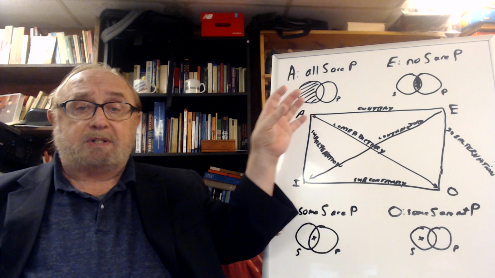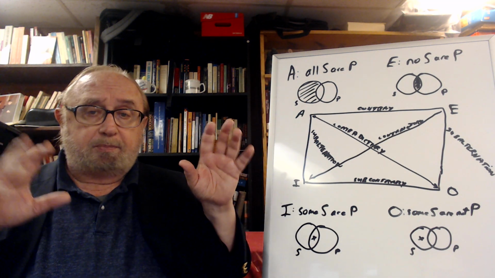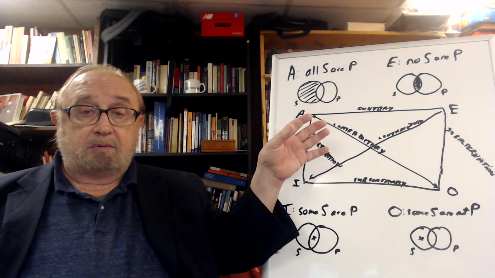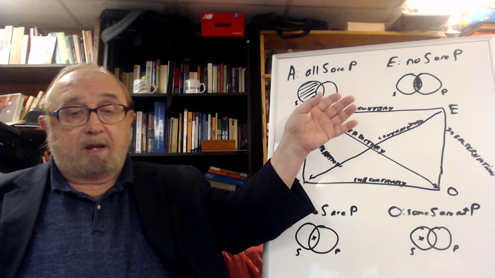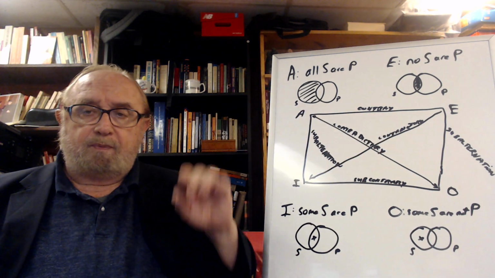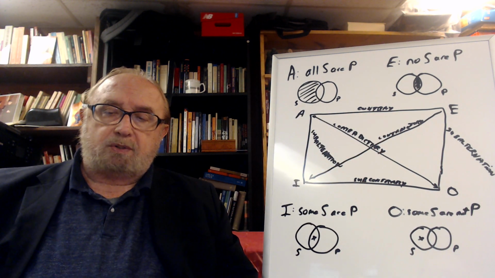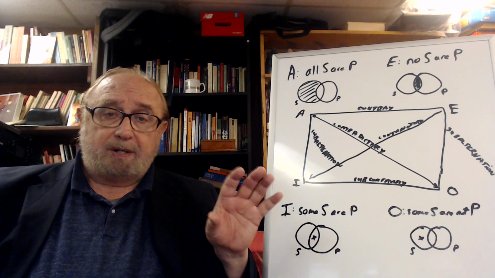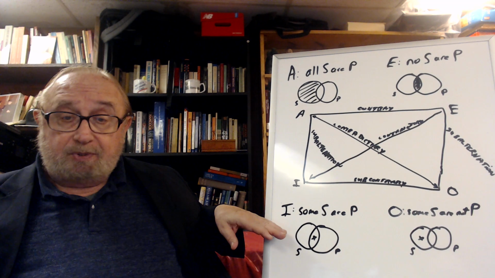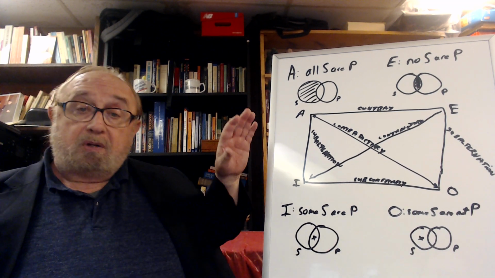They're talking about all the things that belong in this subject class. All men are mortal, or no dogs are fish. So the first thing is quantity. Is it universal or particular? Is it some dogs or some S, or is it all?